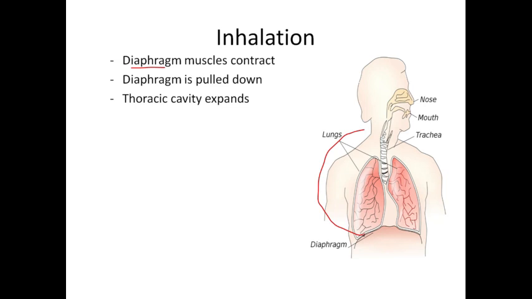So more volume of oxygen can be accommodated within it, because the lung is a spongy substance. It can also contract and relax. So when the diaphragm pulls down, the lungs present on the diaphragm expand, so they can hold more volume of air within them.